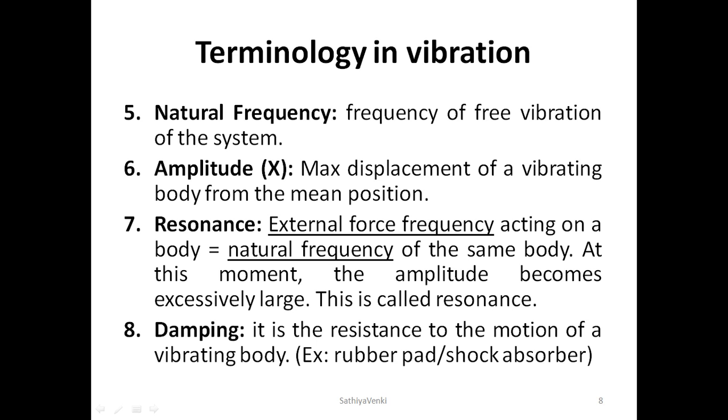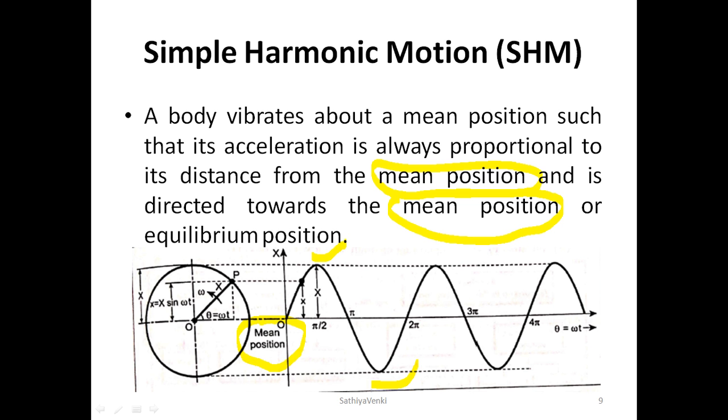A body vibrates about a mean position. So here you have the mean position, inserted in yellow in the figure, such that its acceleration is always proportional to its distance from the mean position and is directed towards the mean position, or the equilibrium.